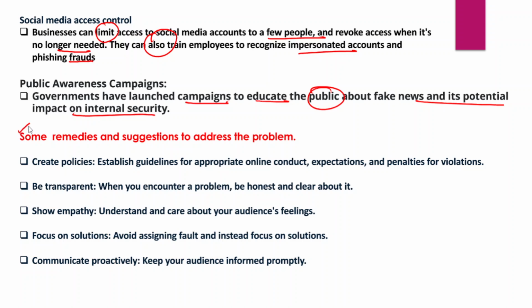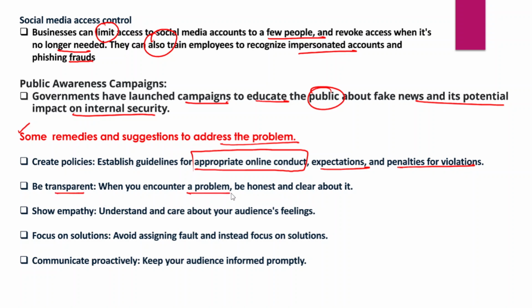So some remedies and suggestions that could address this problem potentially. So there is a need to create policies, there is a need for strong legislations and regulations to particularly regulate the social media. So establish guidelines for appropriate online conduct, expectations and penalties for the violations as well. So there is a need for becoming more and more transparent.